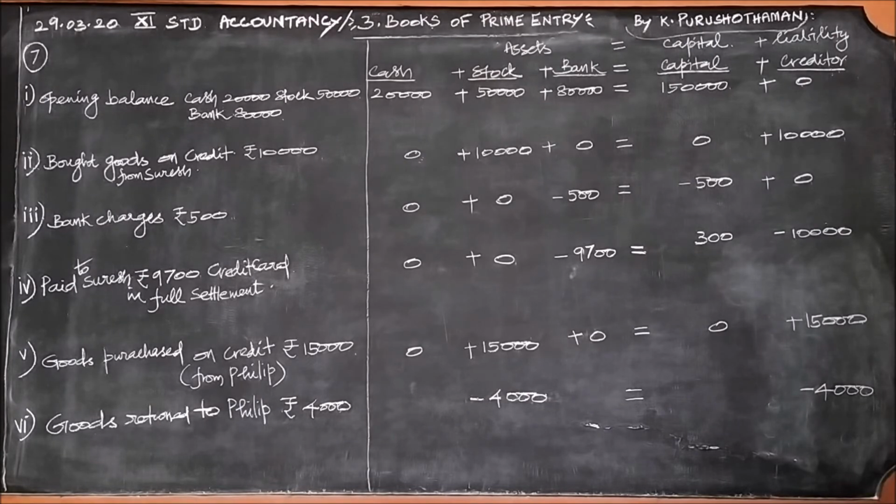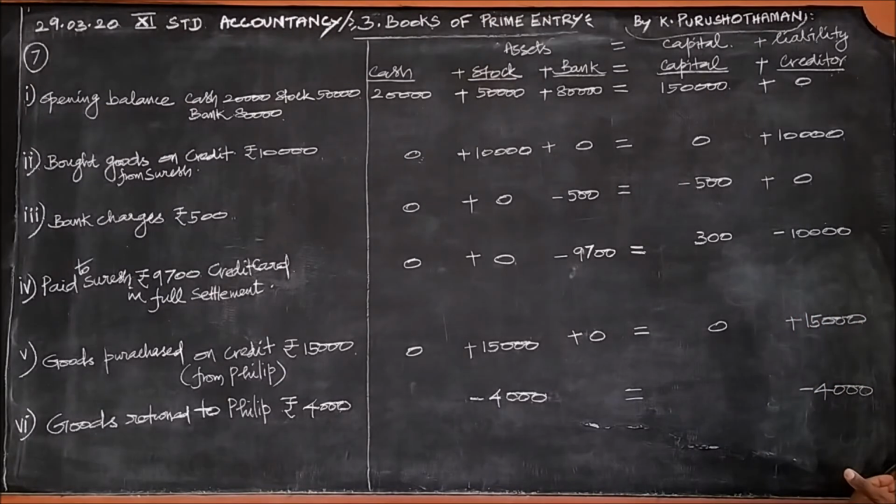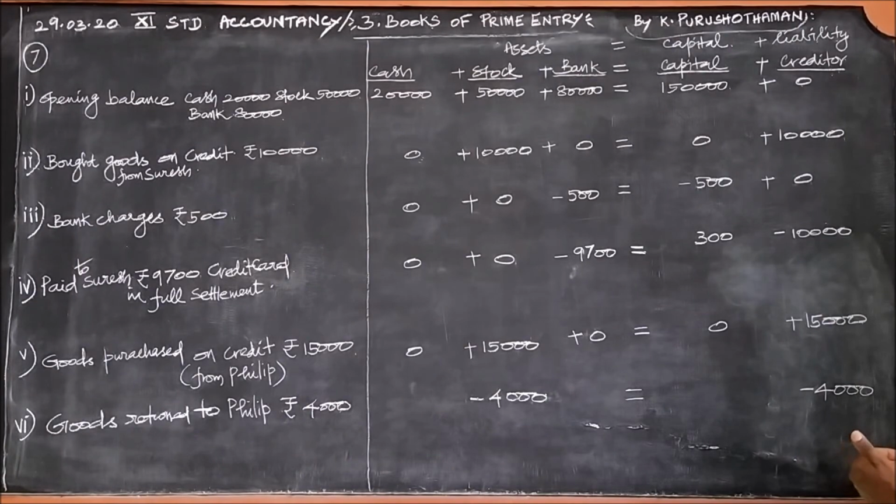Will automatically be reduced, therefore minus 4,000. So, when the goods are returned from the stock, it is taken and sent to the seller, therefore the stock will be reduced. At the same time, we have written in the name of Philip 15,000. From that amount, since the goods are returned to him, that 15,000 will be reduced by 4,000. So, this is minus 4,000.